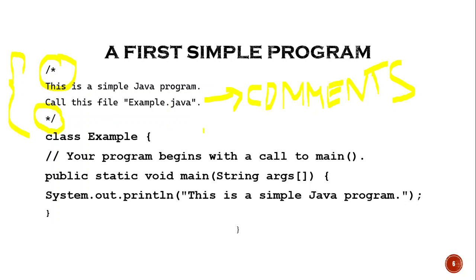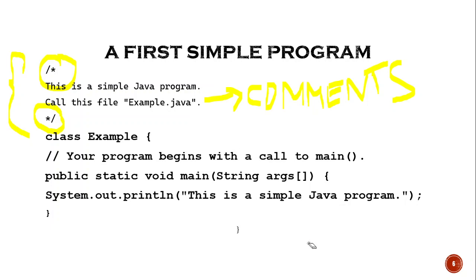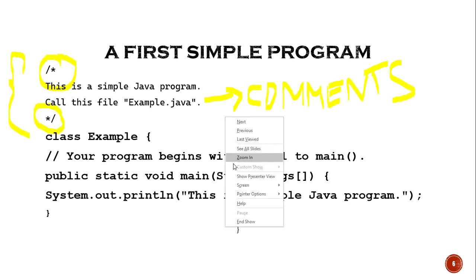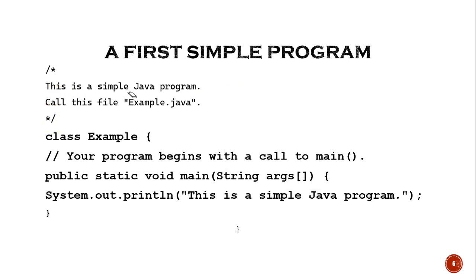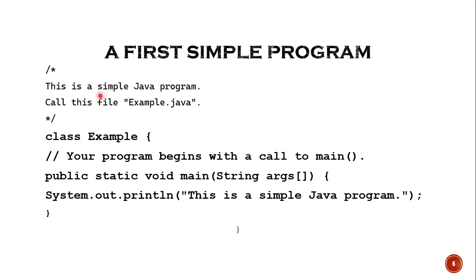Okay. Now, what we have written inside the comments, just try to read it out. We have written that this is a simple Java program. The file name is example.java. Now, please observe here, friends. The file name is Example.java. What is the class name? The class name is also example.